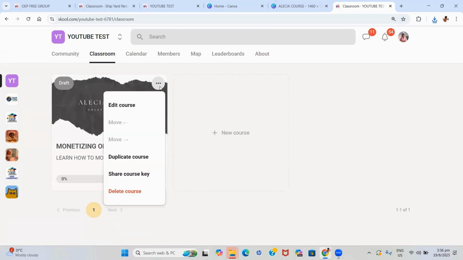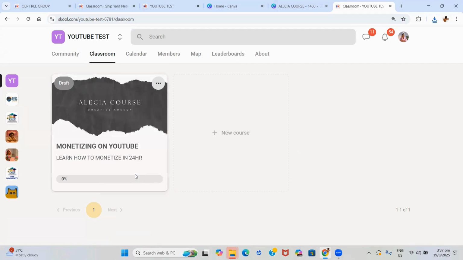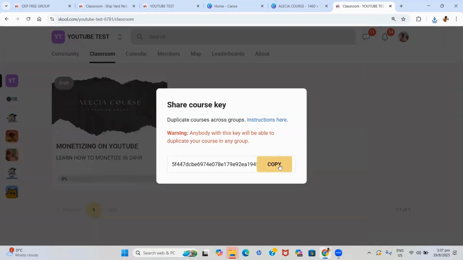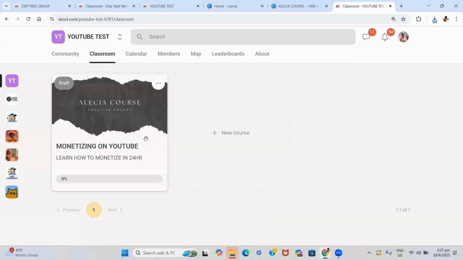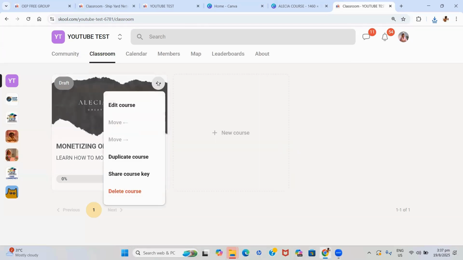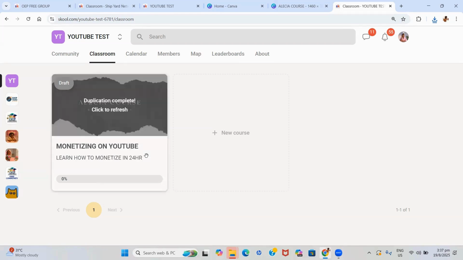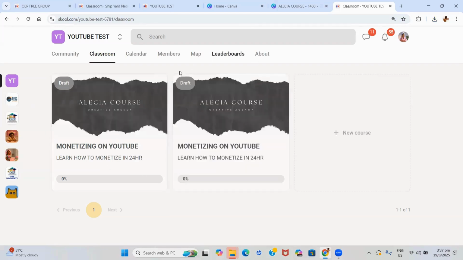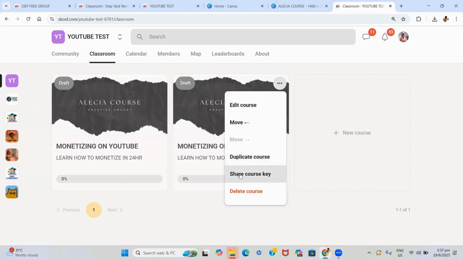You can also have what is called a course key. So a course key allows you to basically, if I have two communities and I want the same course inside the two communities, I can use the course key to put it in another community. If we want to duplicate the course here, we can go ahead and duplicate the course for whatever reason, right?